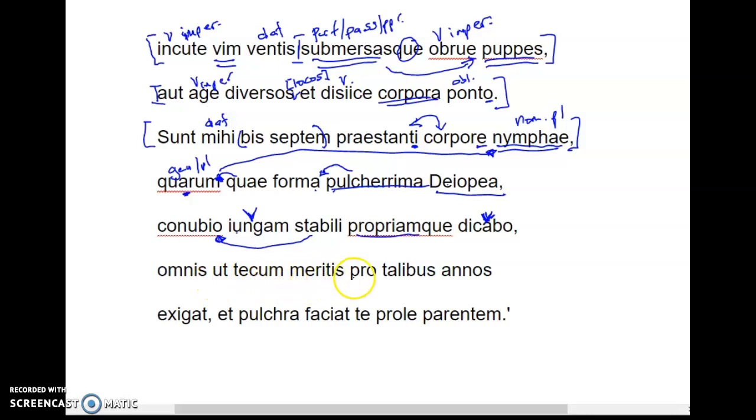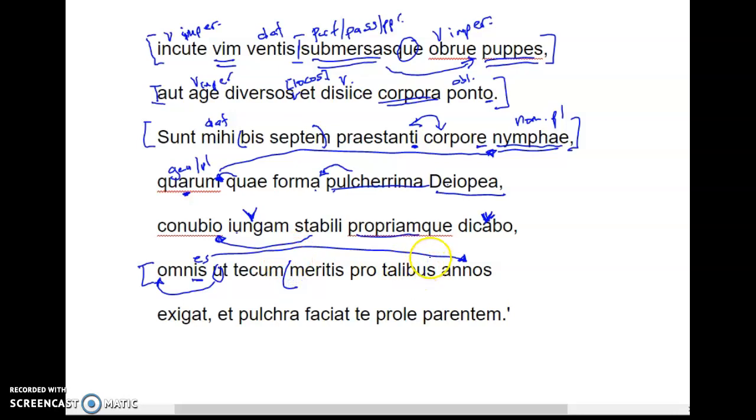Omnis ut tecum meritis pro talibus annos. This is nice because we have on either side of the line, we have our two accusatives. Once again, this doesn't look accusative, but should be es. It goes with annos at the end. Every year. Ut. Now let's move ut over here to the front of the line. So that, right, I'm going to join her to you in marriage, and I will make sure that she pertains to you, that she's your own. So that omnis annos tecum meritis pro talibis.